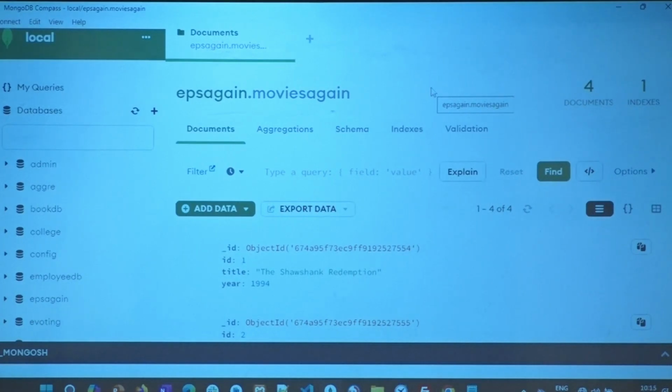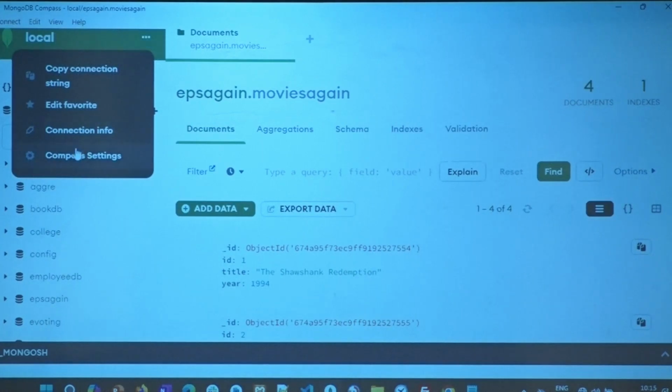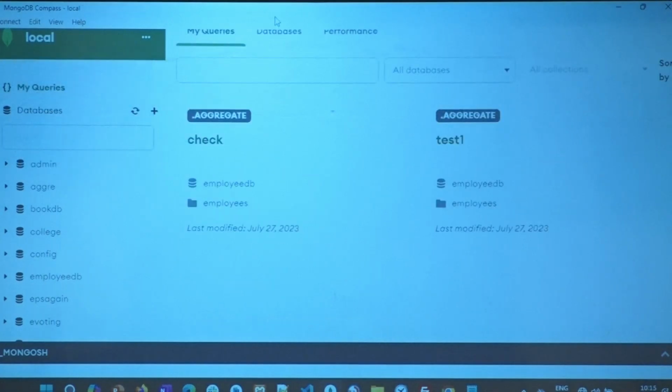That will be taken by your Express.js server. That again will be given to your Create React app, the React server, and there it will display it. The React app will display it. Okay, now let me not confuse you. So here, you see, copy connection string is there, right? Now let me show you the other way. Most of you have already done it.